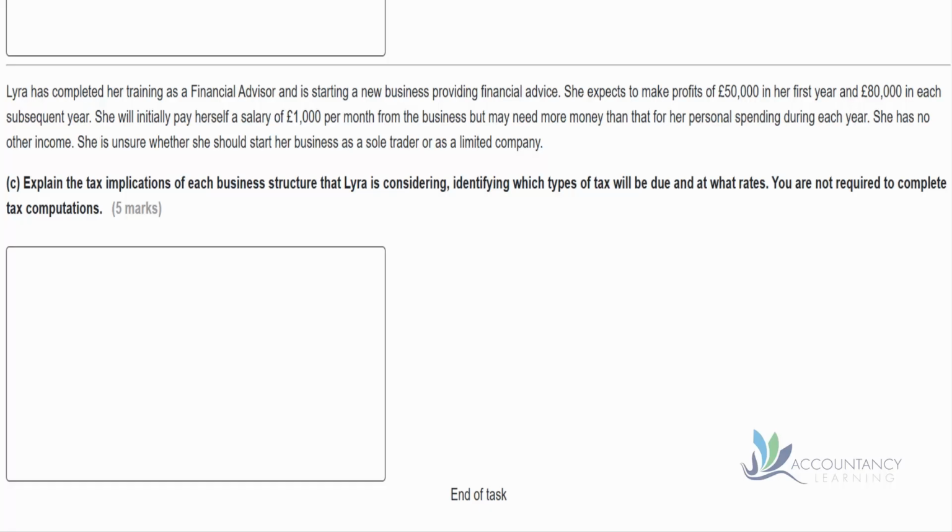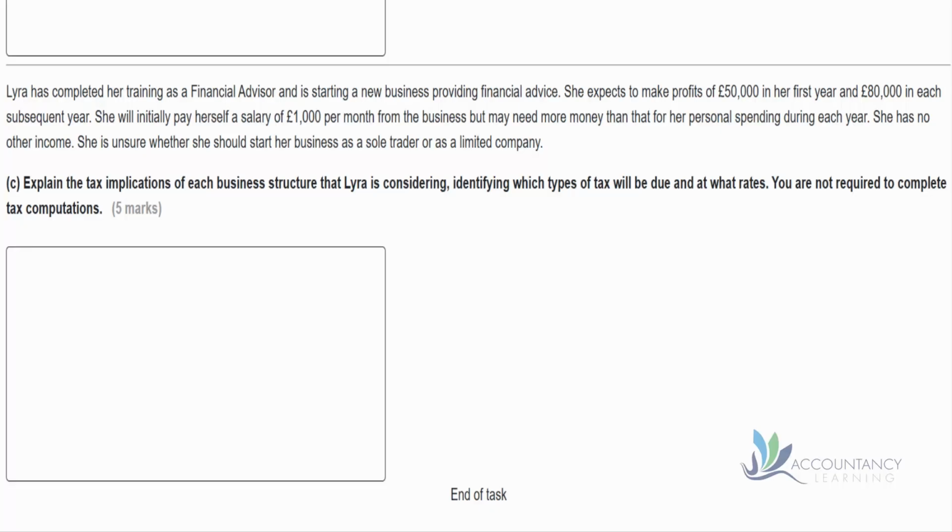So let's look at the last part of this task. We have to explain the tax implications of each business structure that Lyra is considering, identifying which types of tax will be due and at what rates. You're not required to complete tax computations. And notice there are 5 marks available here, so we need to make sure we write enough to score enough to get a pass.